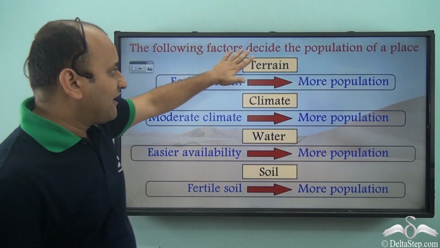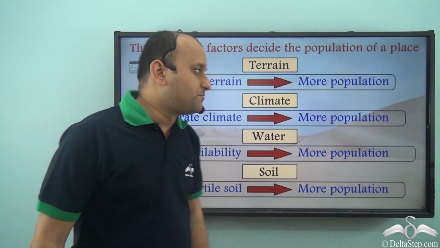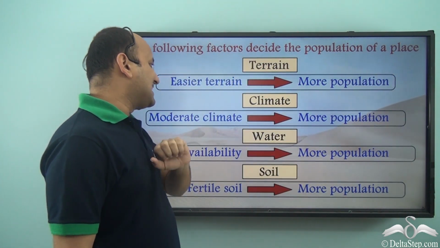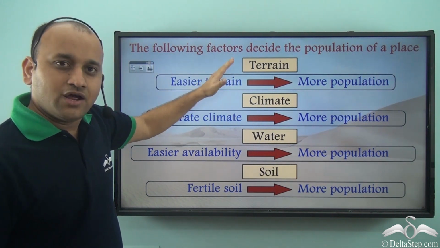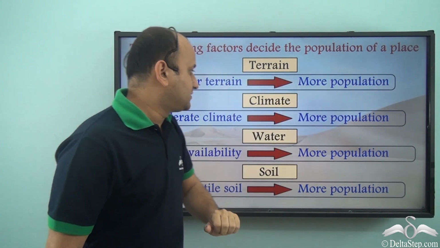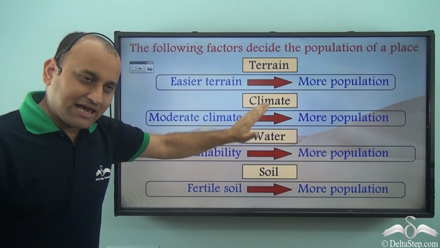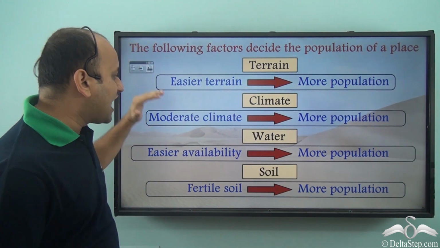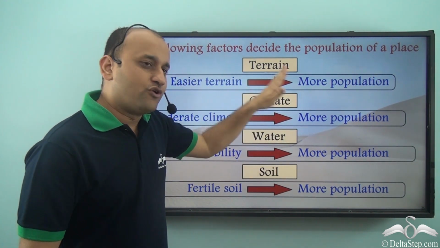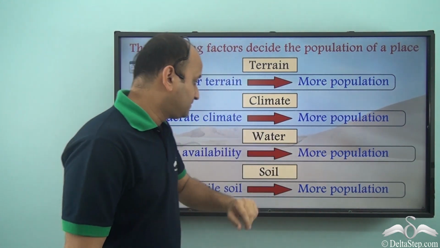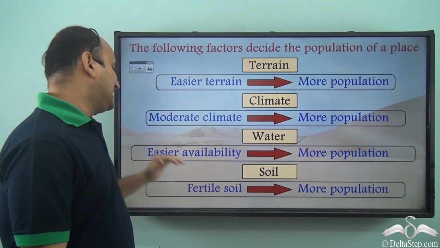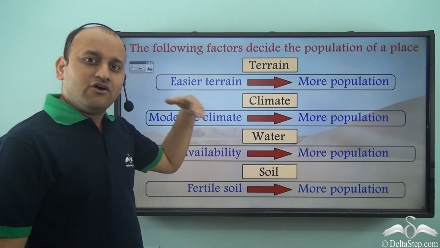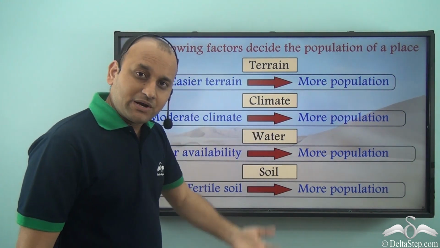So the following factors decide the population of a place. The first is terrain. Easier terrain would mean more population. Then comes climate. If you have moderate climate, it would mean more population. Easier availability of water will also dictate the population of a place.